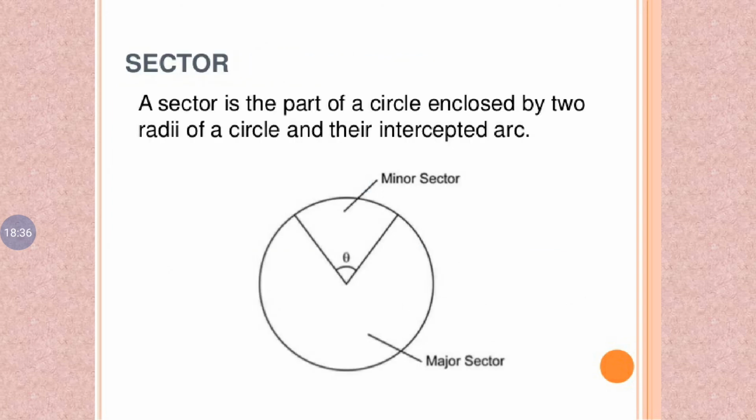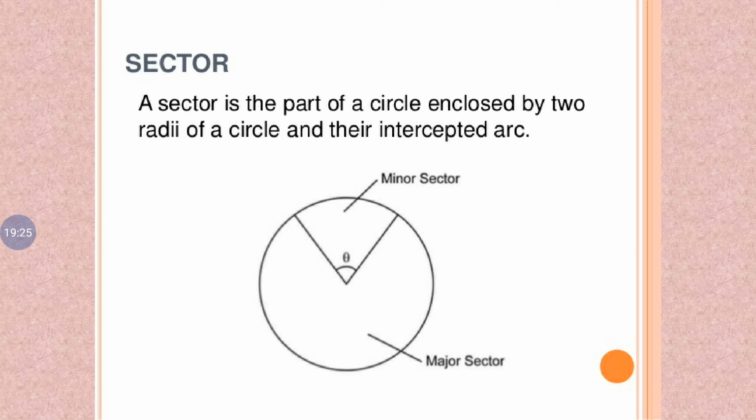Sector. A sector is a part of a circle enclosed by two radii of a circle and their intercepted arc. That is, the area bounded by two radii and the arc subtended between them. In particular, it is like a slice cut from a piece of pizza.